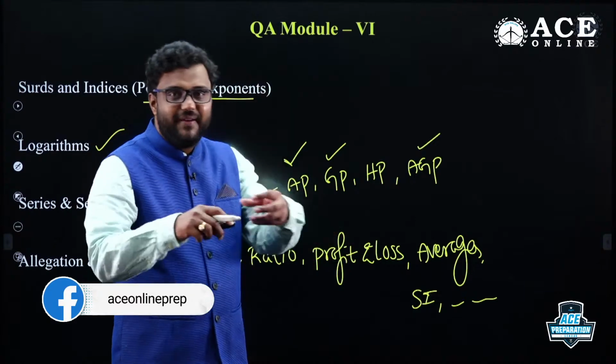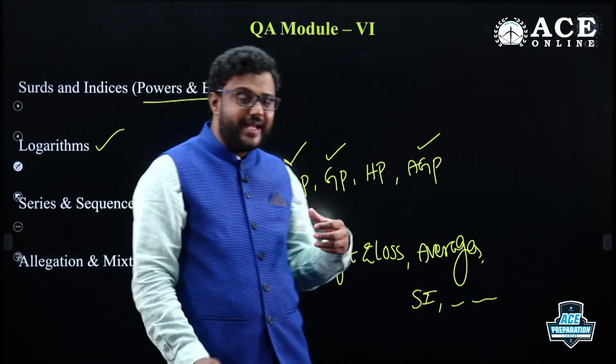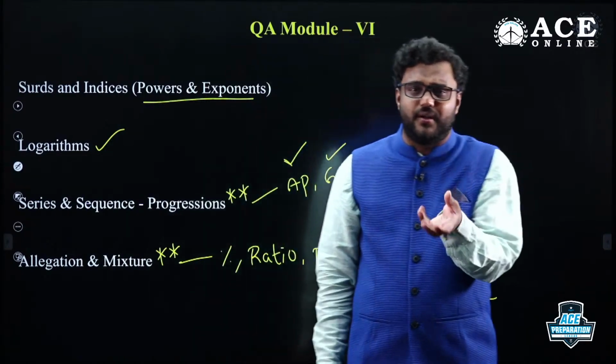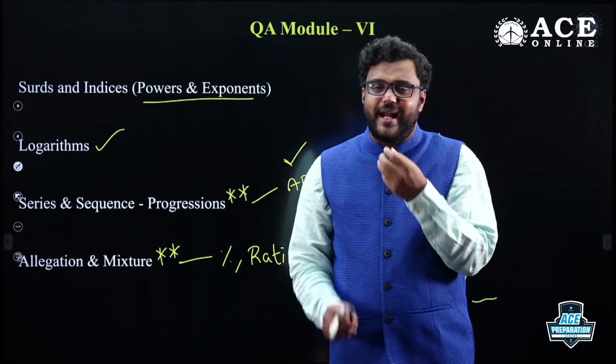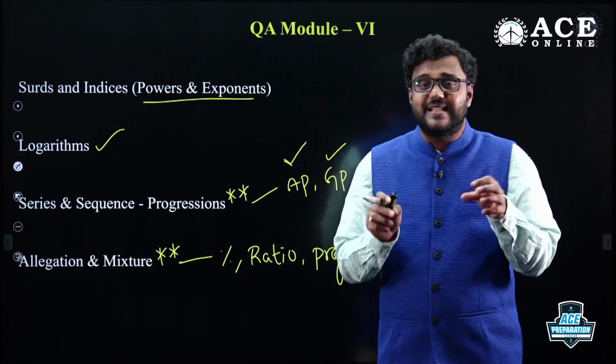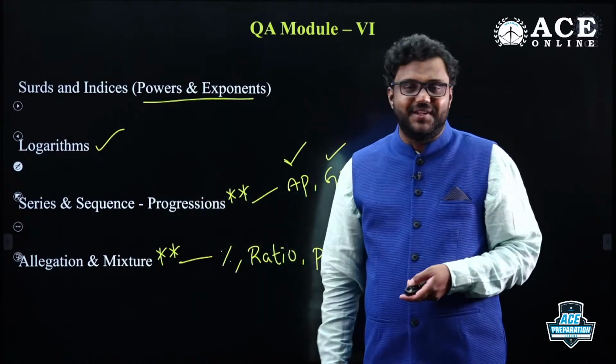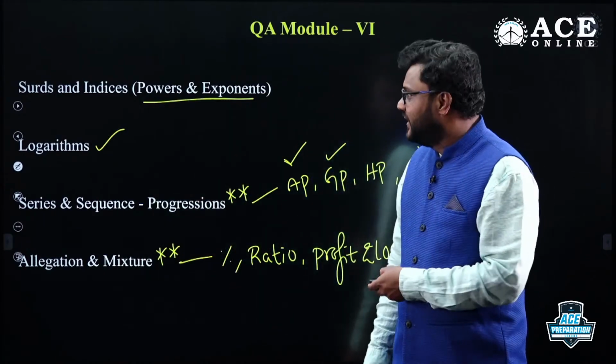When you are adding 2 or more varieties, you can apply it. In the percentage topic also, if you sense you are adding 2 or more varieties, in ratios or any other topic as well, then automatically you can apply allegations and mixtures, my dear friends, right?